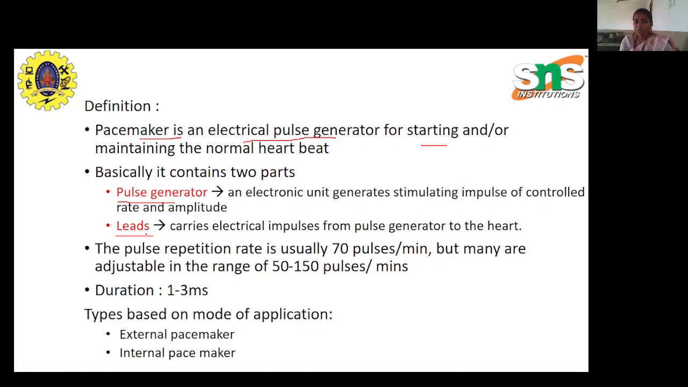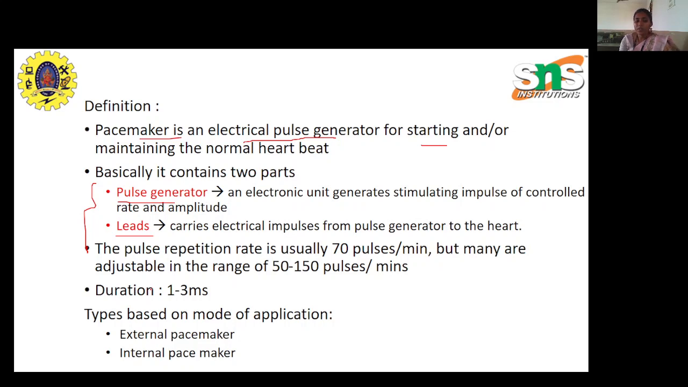And what is the need of leads? The lead forms a bridge between the heart and the pulse generator. This is the main bridge. It carries the electrical impulse all the way from the pulse generator and reaches the proper destination, that is the heart. These are the two main components needed in designing the pacemaker, right?